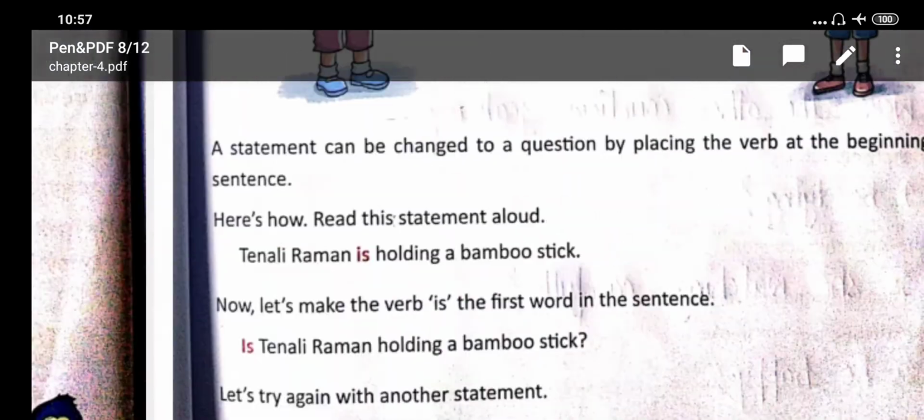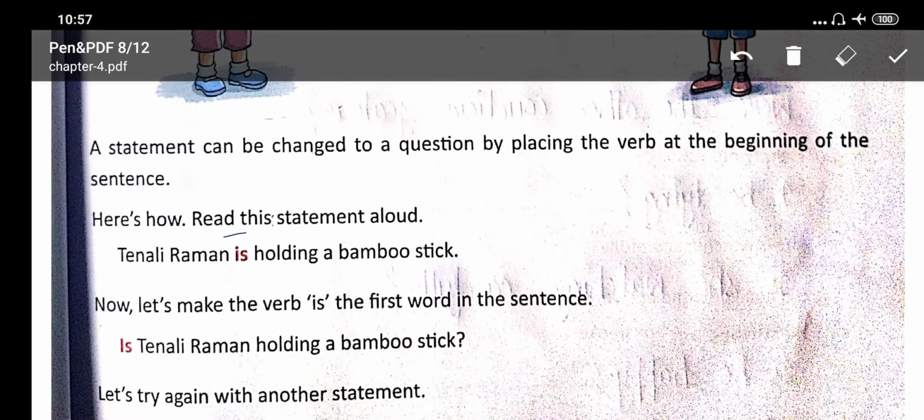Read the statement aloud. Tenali Raman is holding a bamboo stick. Now let's make the verb is the first word in the sentence. Here we moved is to the beginning of the sentence. Now it is a question. Is Tenali Raman holding a bamboo stick? Students, you can assume by the voice of the sentence this is a question.